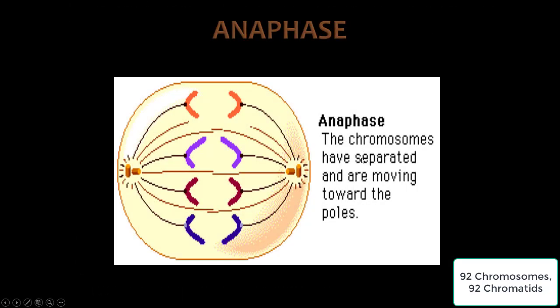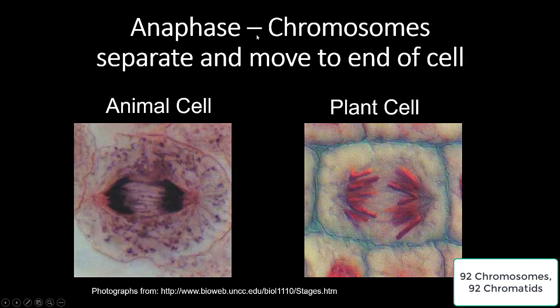In anaphase, the chromosomes have separated and are moving toward the poles. So if you look closer, those chromosomes that were lined up in the middle during metaphase have now been pulled apart with these attached spindle fibers. These spindle fibers are pulling apart these chromosomes towards the centrioles located on both ends of the cell. Here's a closer look at it. So in anaphase, the chromosomes separate and move to the end of the cell.